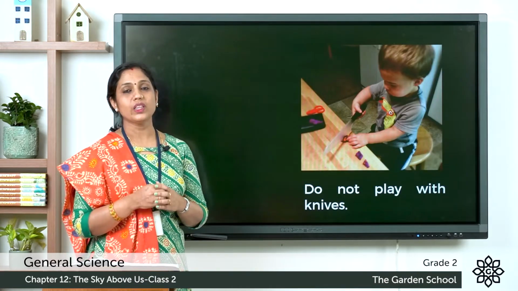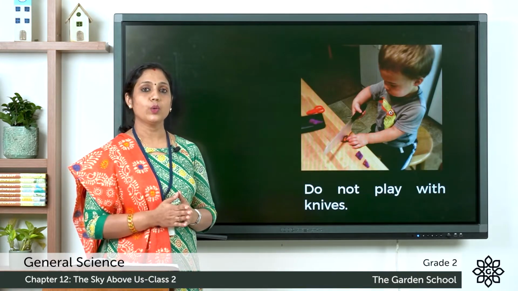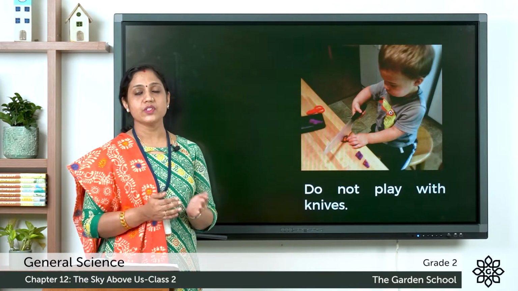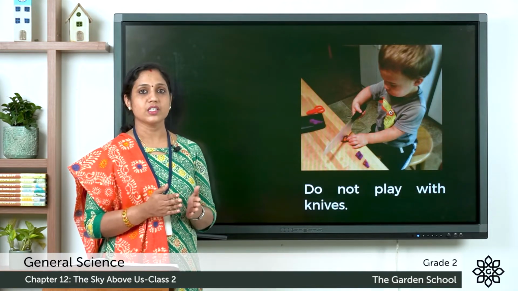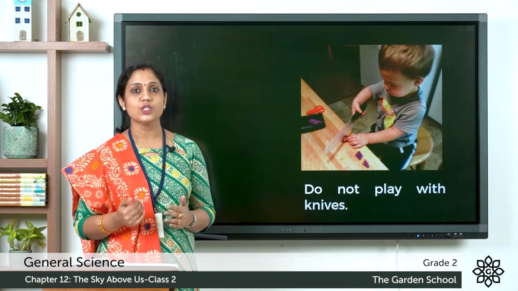Do not play with knives. So you should not play with sharp things like knives or scissors. And whenever you are taking these things like knives or scissors, it should be under adult supervision.